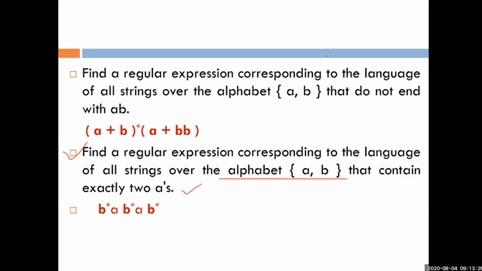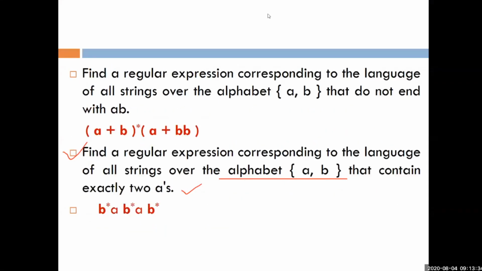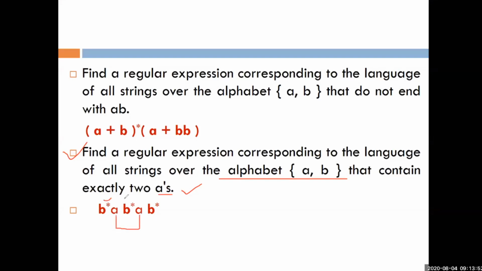This question is exactly similar to the previous one, right? So we can write the same question in the form of a, b in place of 0, 1. Here you have to apply the restriction over the a, meaning a is exactly 2. So you can see here a is exactly 2, and we are just applying b star. Star means any combination of b, meaning no restriction on b, because it is given that you have to apply the restriction only on a. So this will be the final regular expression for the corresponding question, right?